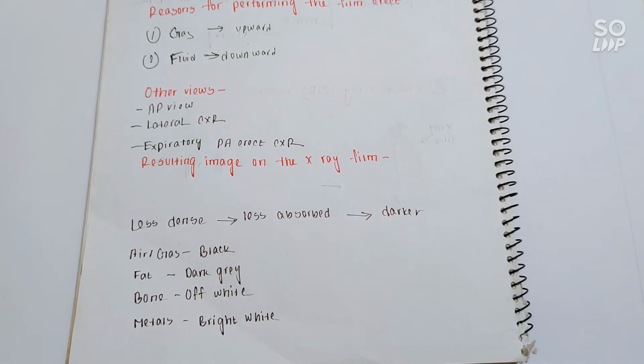Now, let's talk about the images on the X-ray film. We have seen X-ray films that the different organs or bones are appearing in different colors, between black and white, but it may appear dark gray, off-white or bright white. But what's the reason behind this? The first thing we have to remember is that the less dense an organ or structure is, the less absorption of X-ray beam takes place. So more X-ray beam hits on the detector. As more X-ray beams hit on the detector, the darker will be the film.